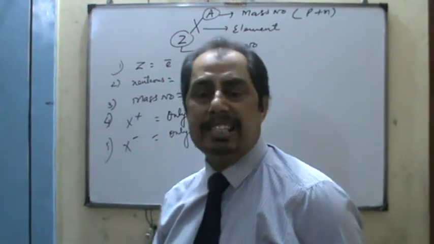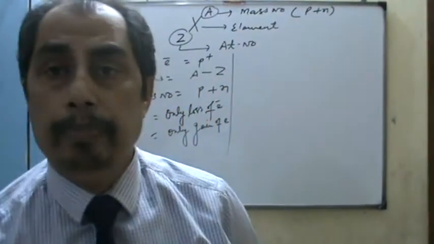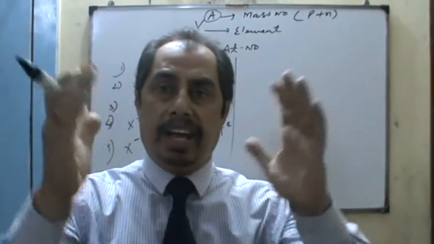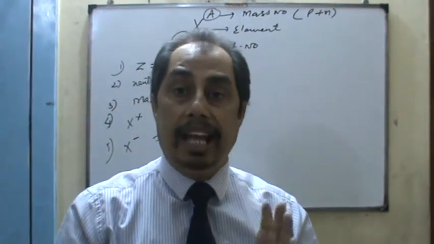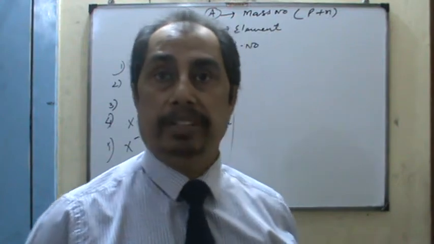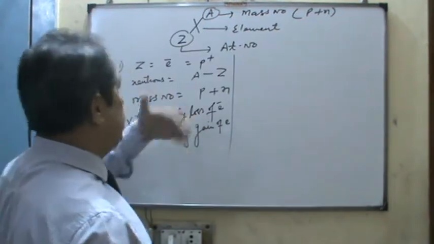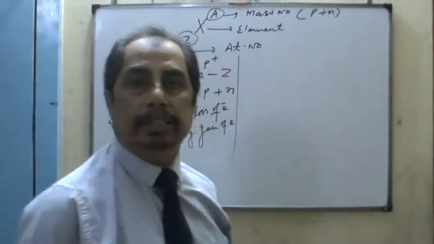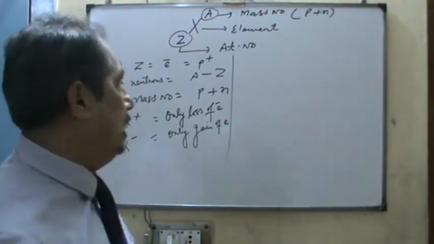So plus and minus is the business of the electron. Whenever atoms take part in a chemical reaction, they always lose or gain electrons. You will study this part in chemical bonding. That is why compounds are formed, because of the loss or gain of electrons.